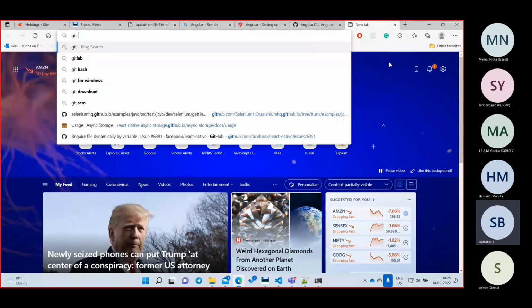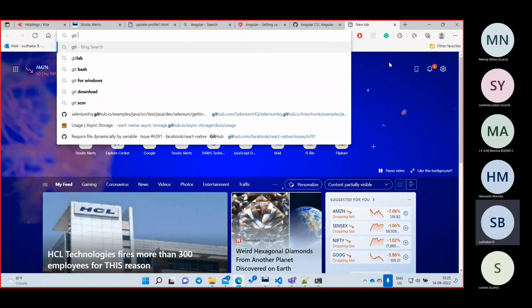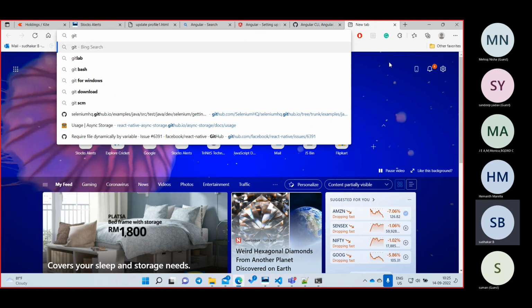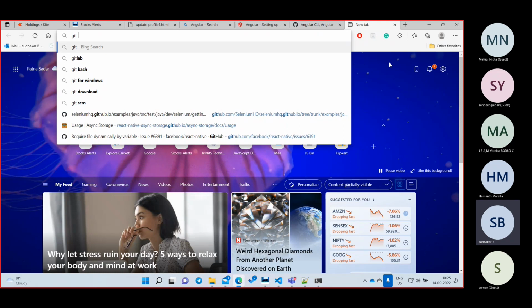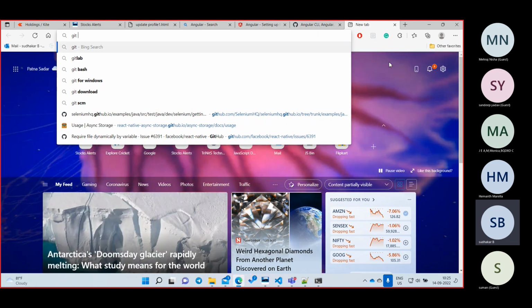To avoid this problem, we will keep all our projects in some other cloud. That means there is another website. Whatever code you are writing, daily it will go there. So even if your laptop is not there, you can go to that website and download your code, right? That is the reason we are going to use Git.